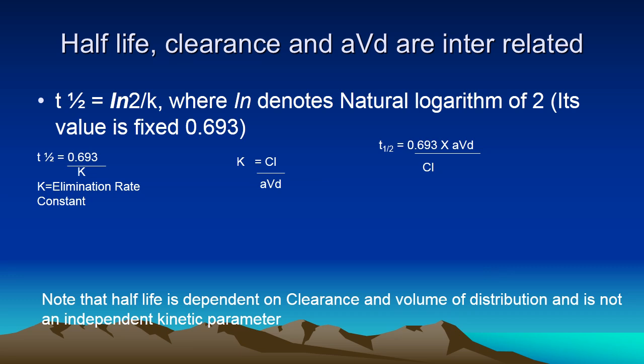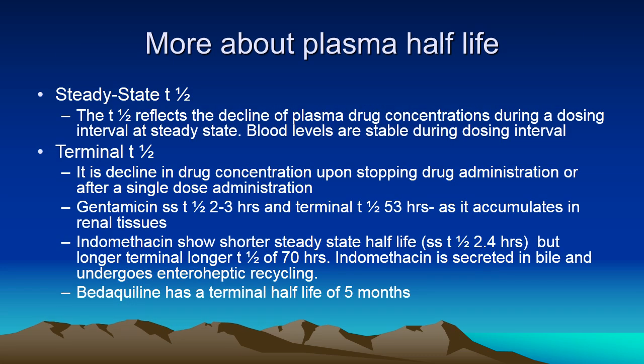Half-life, clearance and apparent volume of distribution are interrelated by a typical formula. Half-life is 0.7 multiplied by volume of distribution divided by clearance. So the two factors which determine the half-life are change in the apparent volume of distribution and change in the clearance. Now steady state half-life reflects the decline of plasma concentration during a dosing interval at a steady state. Blood levels are stable during dosing interval.